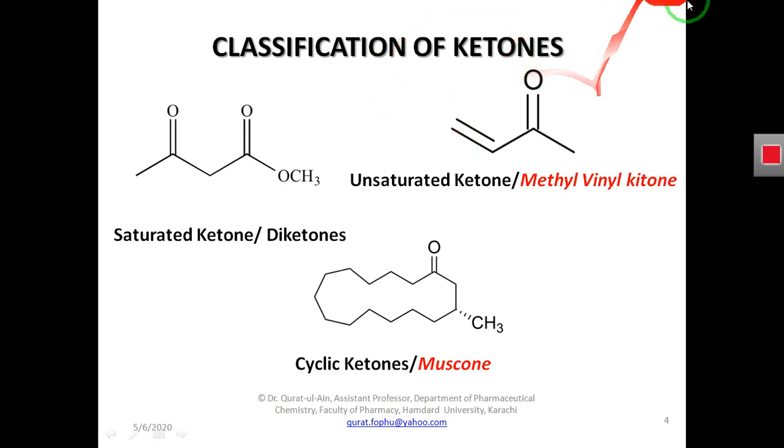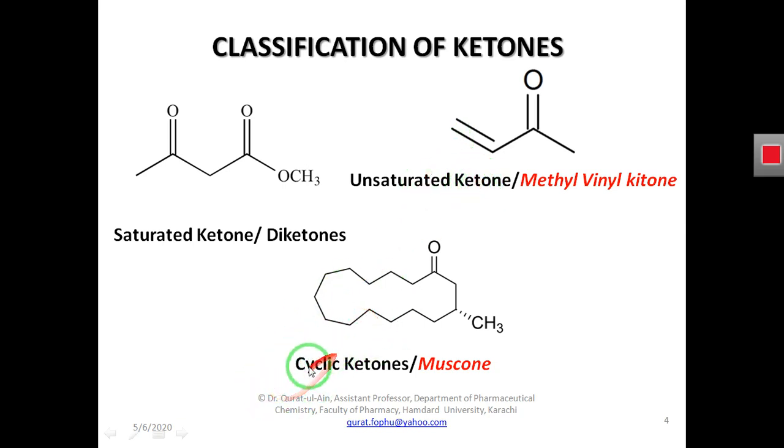So due to this reason, the compounds are saturated or unsaturated, on the basis of the unoccupied or occupied valencies of the carbon atom. So in the saturated ketone, all the carbon atom valencies are occupied, and in the unsaturated ketone, not all the carbon atom valencies are occupied.